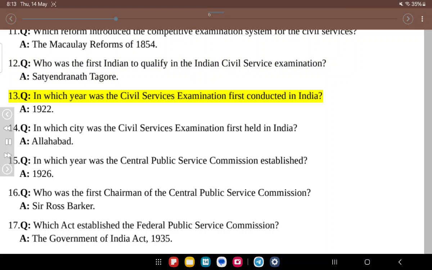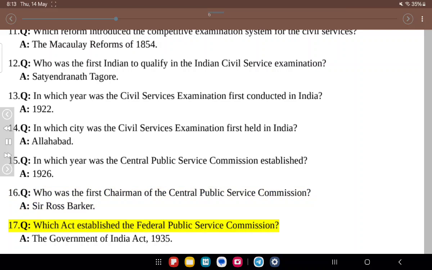13. Q. In which year was the Civil Services Examination first conducted in India? A. 1922. 14. Q. In which city was the Civil Services Examination first held in India? A. Allahabad. 15. Q. In which year was the Central Public Service Commission established? A. 1926. 16. Q. Who was the first chairman of the Central Public Service Commission? A. Sir Ross Barker.